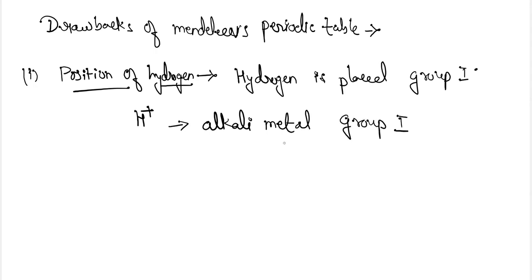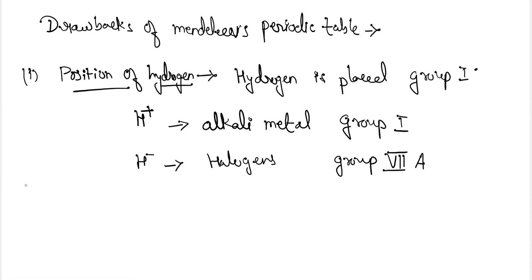But sometimes they were also similar to those of the halogens, that is group 7A elements. Due to this, the position of hydrogen was not correctly defined in Mendeleev's periodic table.